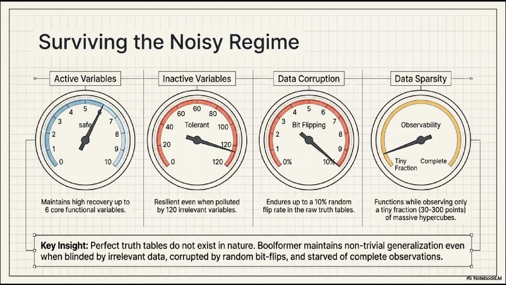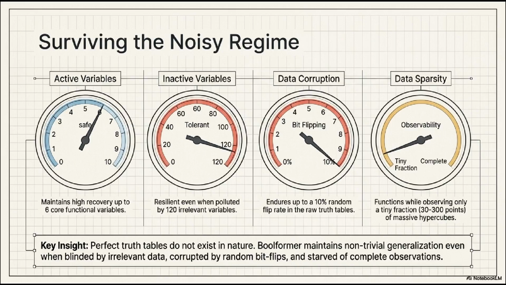In the real world, perfect truth tables don't exist. Data is missing, corrupted, or buried under mountains of irrelevant information. This slide highlights the Boolformer's resilience to that. The model can endure a 10% random bit flip rate in truth tables, which is a lot, and still recover the correct logic.